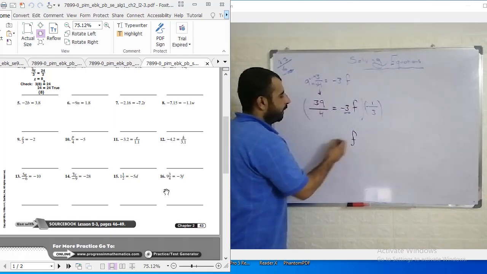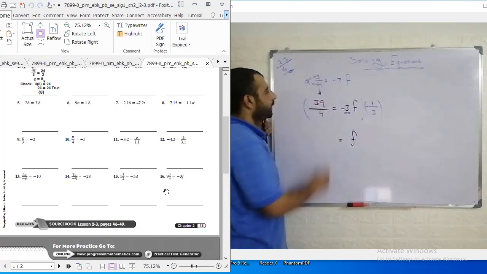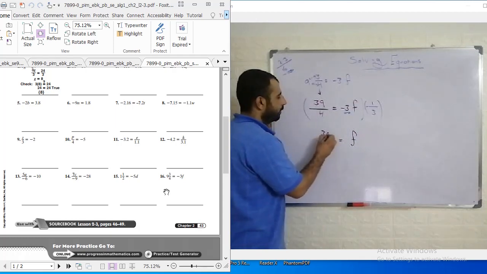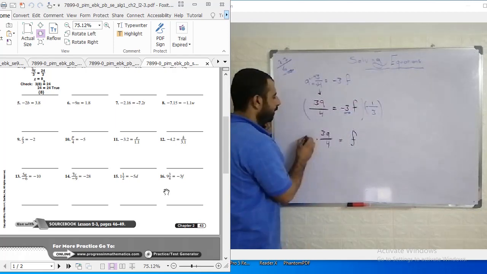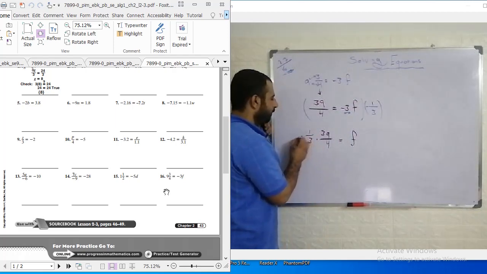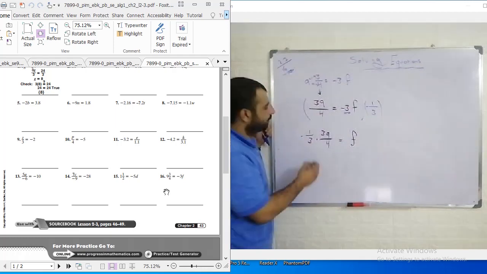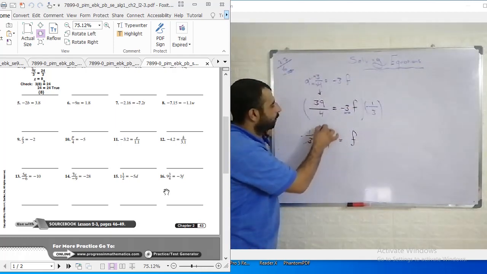The value of f must equal what? 39 over 4 multiplied by 1 over negative 3. Now we can simplify; it's easy. The 3 with the 3 cancel, we will get 13.